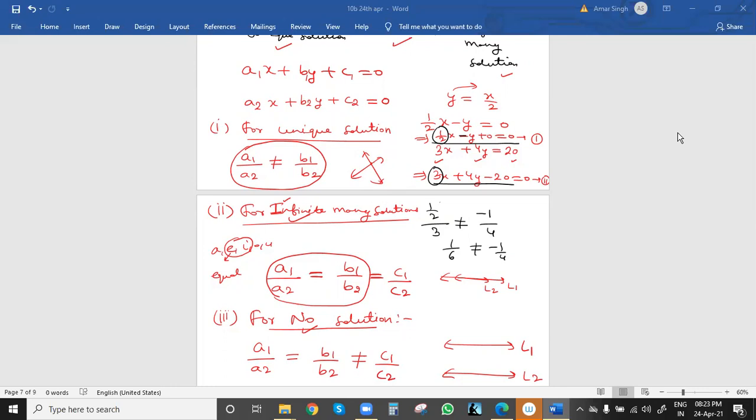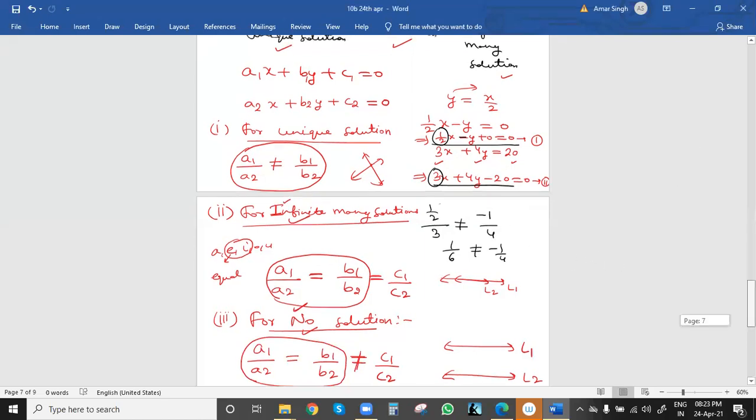For no solution, A1 by A2 equal to B1 by B2, and then for the third one we can remember not equal to C1 by C2, because N for no means not. Noted. So these are the main things you can remember. Now coming back to our question.